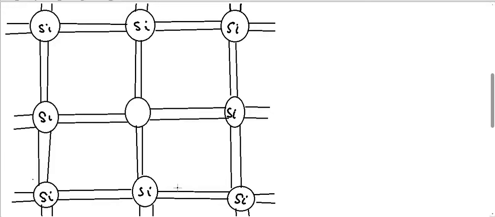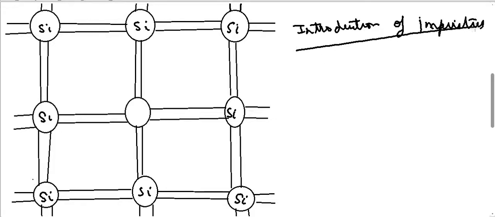We can increase the conductivity of the semiconductor by introducing certain impurities. The introduction of some type of impurities will increase the conductivity, and this introduction of impurities inside the semiconductor is called doping.